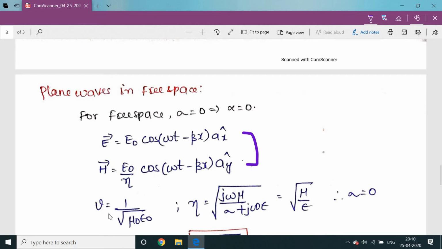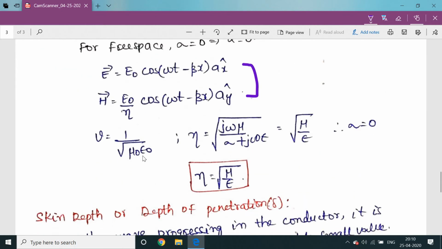So velocity V is equal to 1 by square root of mu naught epsilon naught, and the eta formula is square root of j omega mu by sigma plus j omega epsilon. Since conductivity is equal to 0, remaining is j omega mu by j omega epsilon. J omega will get cancelled, so we get mu by epsilon. So finally eta is equal to square root of mu by epsilon.